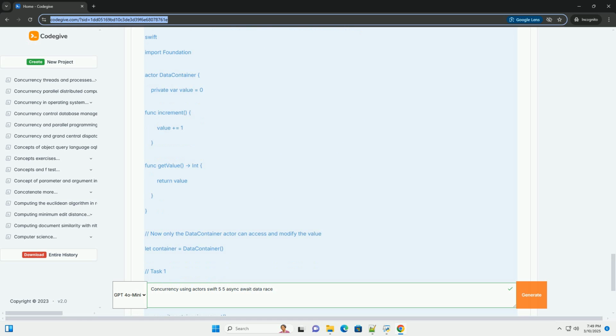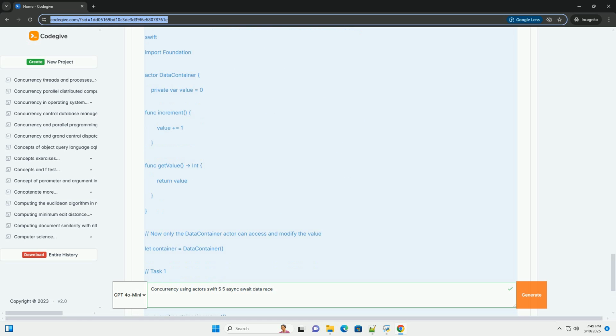Non-isolated: you can mark some methods and properties as non-isolated. These can be accessed synchronously from outside the actor, but only if they don't access any isolated state within the actor. This is useful for read-only access or purely computational methods. Actor example. Explanation. 1. Actor SafeCounter.